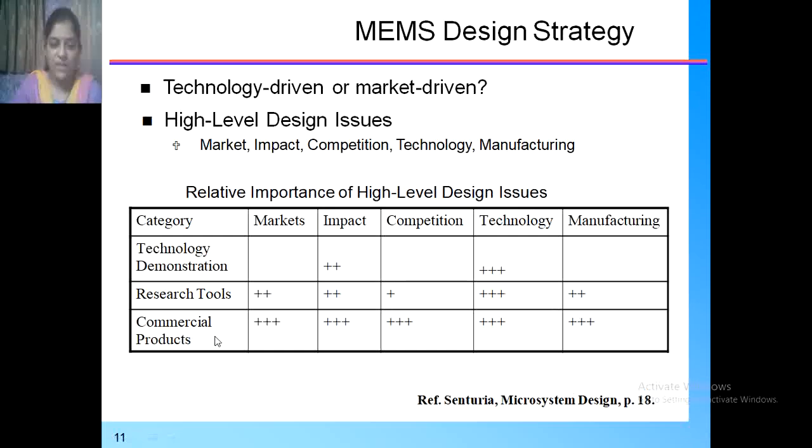Then commercial products: for that the market is available, the impact means the systems are there, and more competition is there. Then technology: we have to use different technology and minimize the size, and on whichever platform we are going to work or whichever technology we are going to adopt, over that we have to manufacture well.